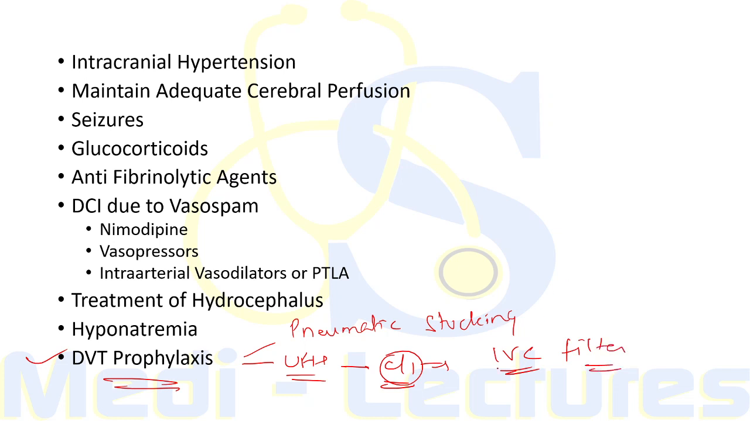till the definitive treatment with clipping or coiling is done. We can use an IVC filter, or if the clipping and coiling treatment has failed, we should not use unfractionated heparin in such patients, and it should only be used after successful clipping and coiling, that also 1 to 2 days after the surgery.